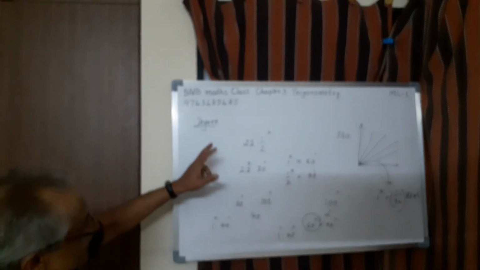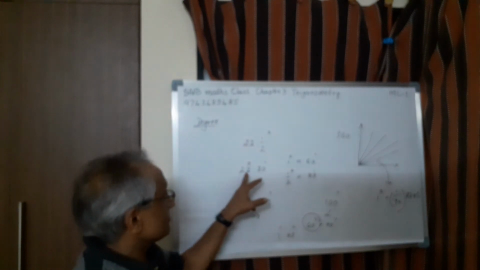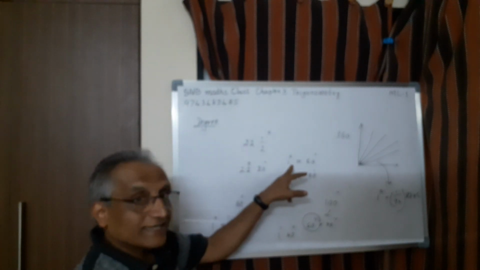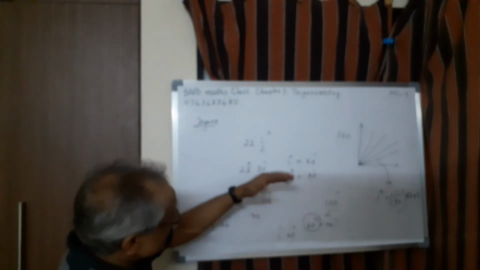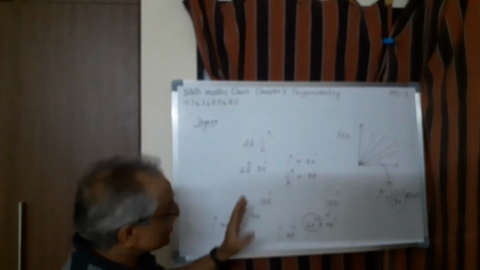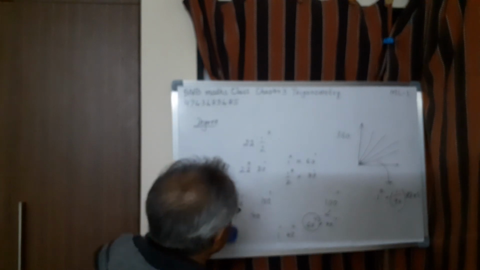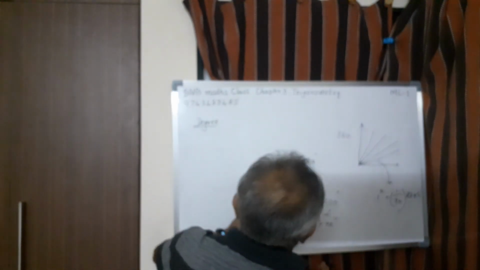Sometimes what happens is they will give a mixed form, that is degree, minute and second. Especially in competitive examination and some other examination, there may be questions based on this. You should know how to convert. So this is another important thing which you have to remember.